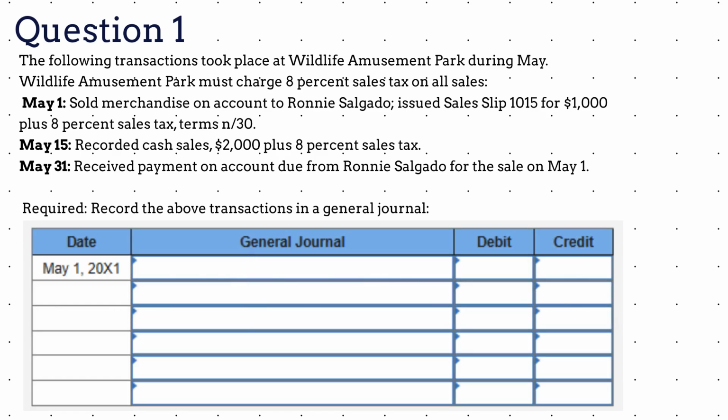We debit accounts receivable for Ronnie Salgado for $1,080. On the next line, we slightly indent and write sales in the description and 1,000 in the credit column. On the next, we again slightly indent and write sales tax liability into the description and $80 into the credit columns.